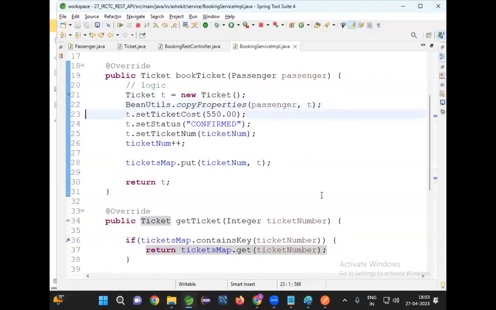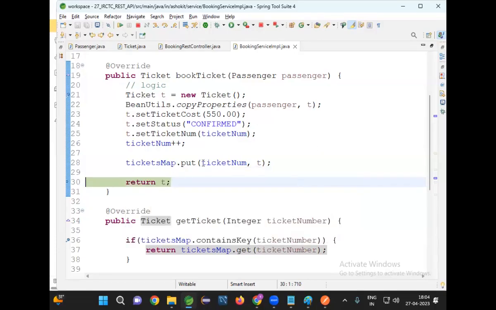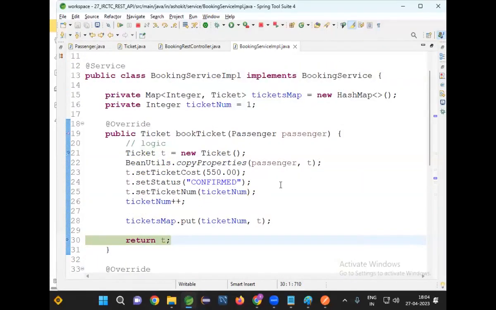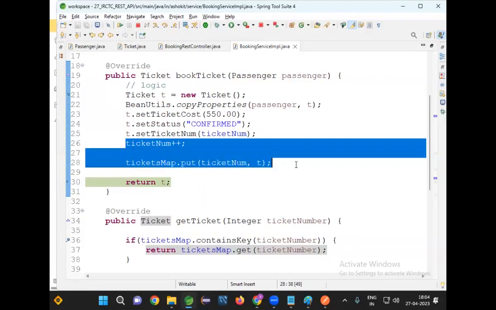F6. map dot put ticket number comma ticket. In the map, the ticket ID is available. Ticket number, status confirmed. Oh, ticket number++. Problem is, I am incrementing first, then using. After using, then I need to increment. Because of that, I'm not getting the ticket data properly.